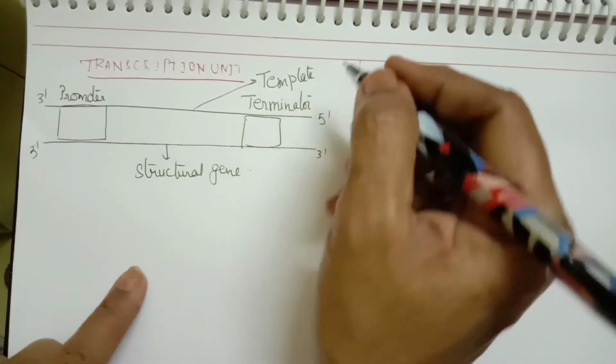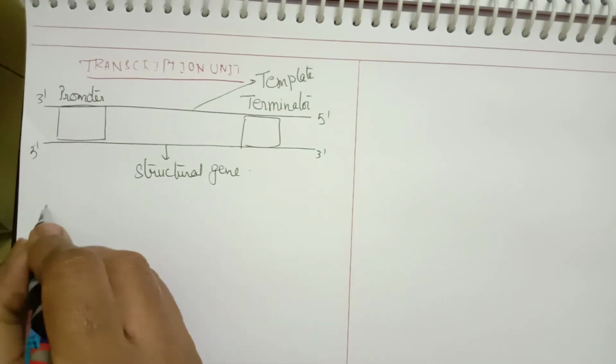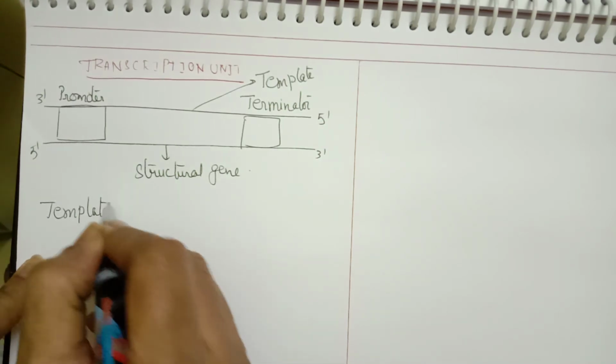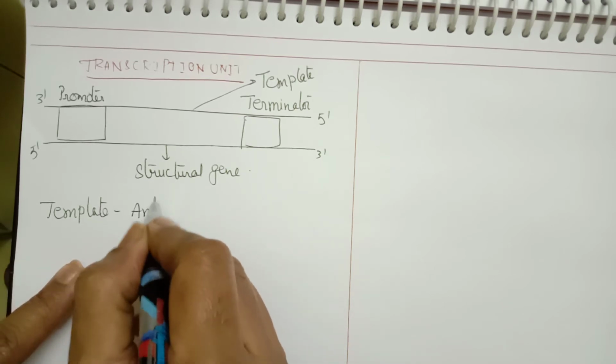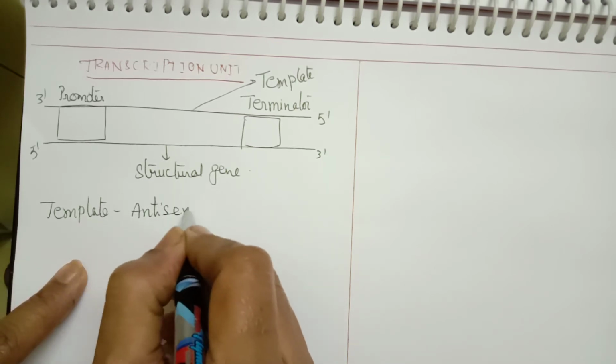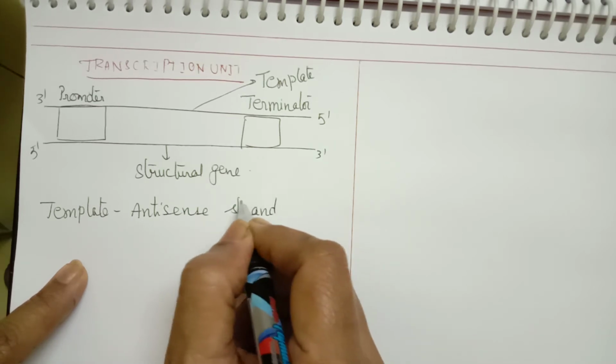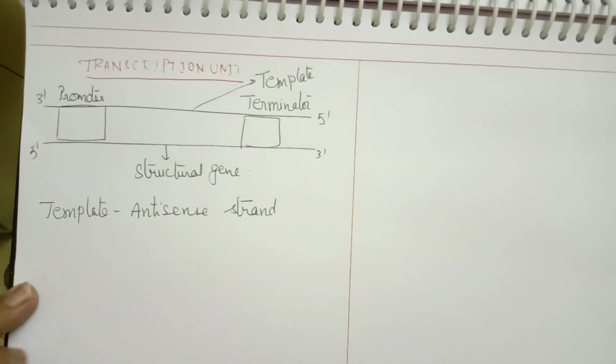The template strand is also called the antisense strand.